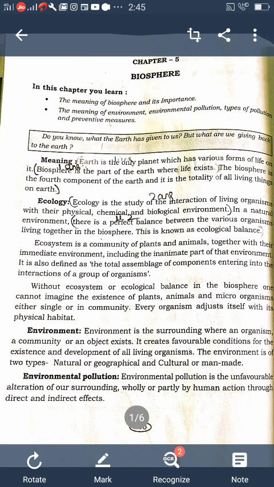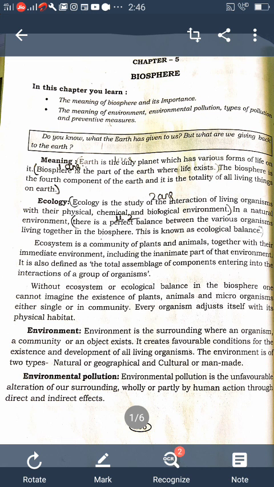The important effects are change in weather and climatic conditions, ozone depletion, greenhouse effect, global warming, and effects on human health. The respiratory system and other life of the animals and plants become damaged. Understood? What are the effects of air pollution? Change in the weather and climatic condition.